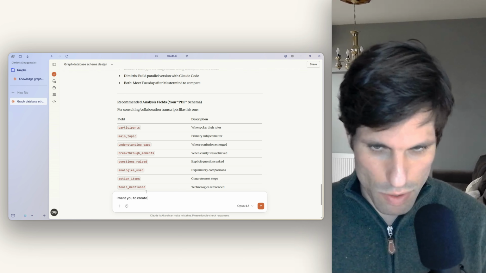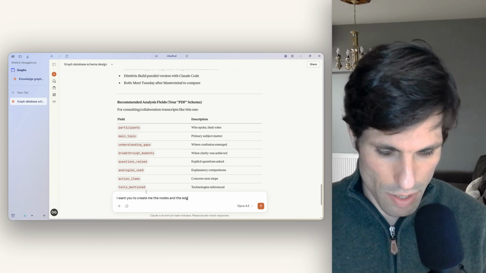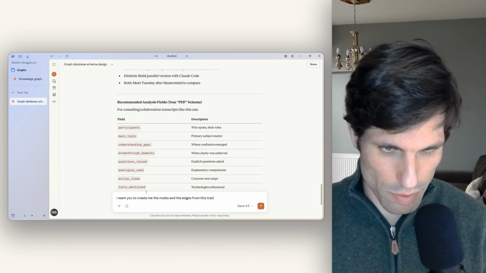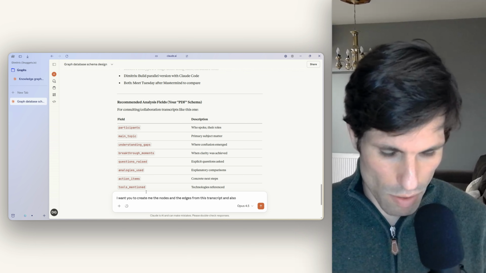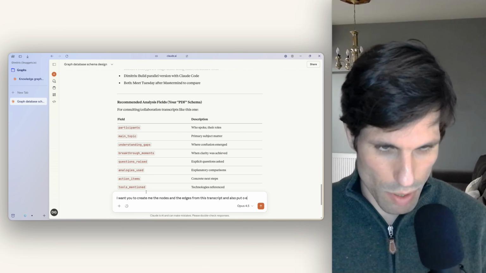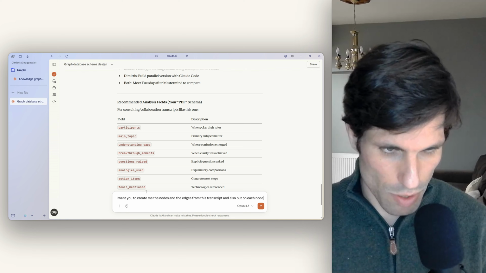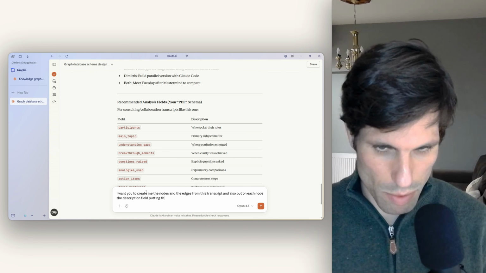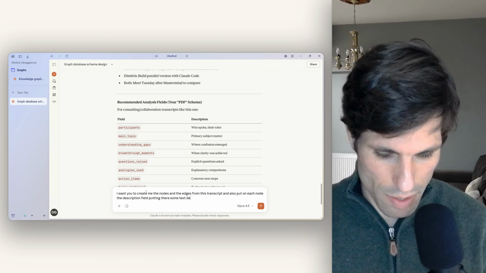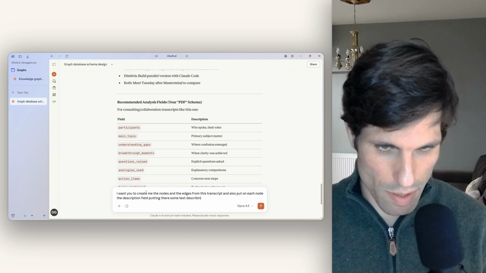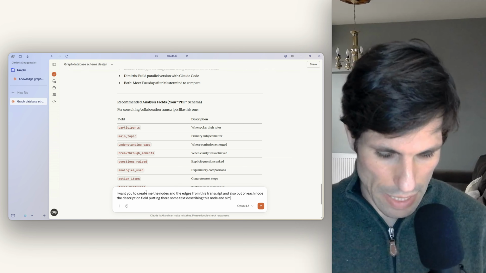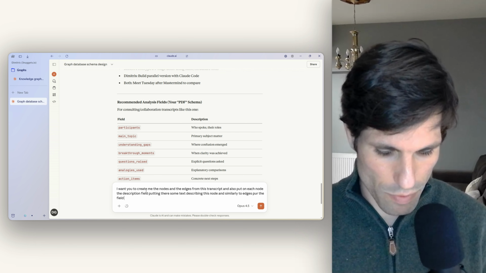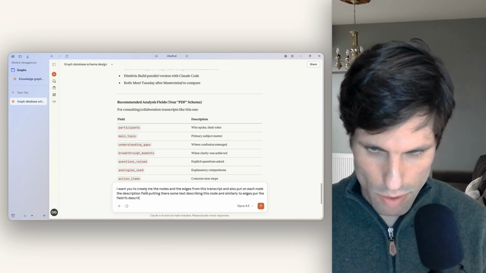I want you to create the nodes and the edges from this run script, and also put on each node a description field, putting there some text describing this node, and similarly for edges, put a description field